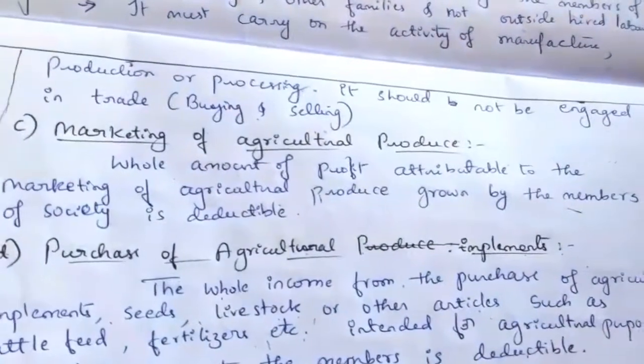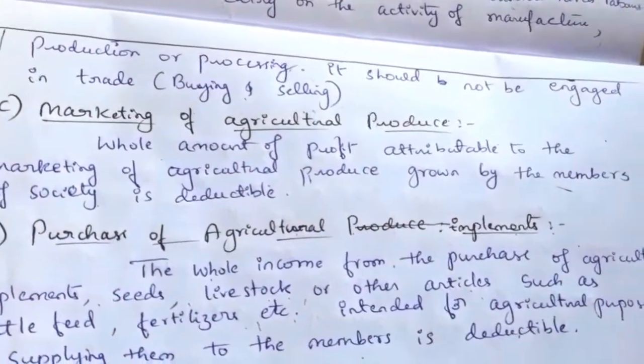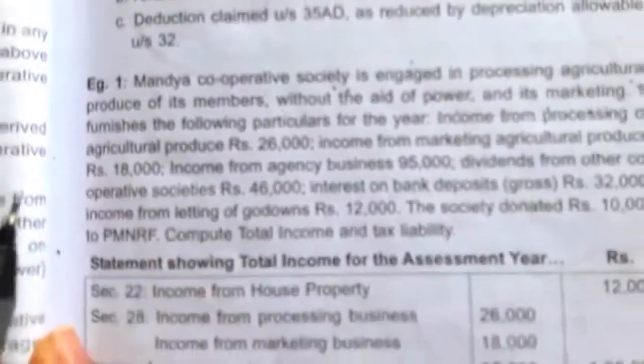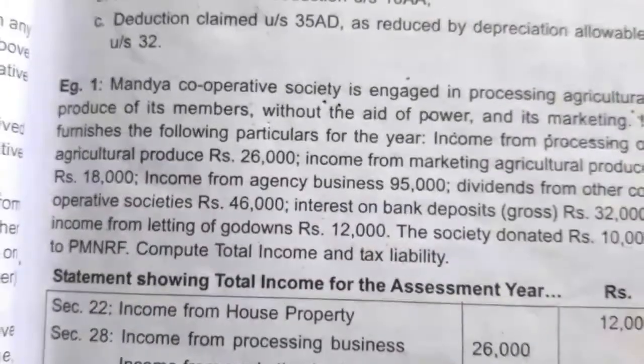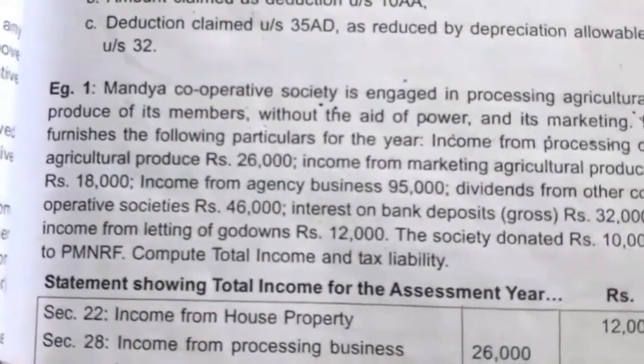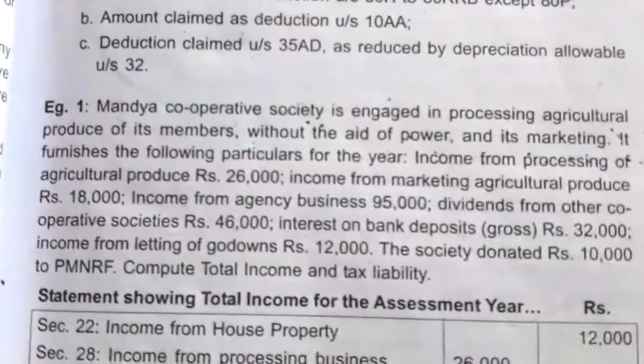These incomes we have to take under business income. Later, for that income they can claim deduction under section 80P.